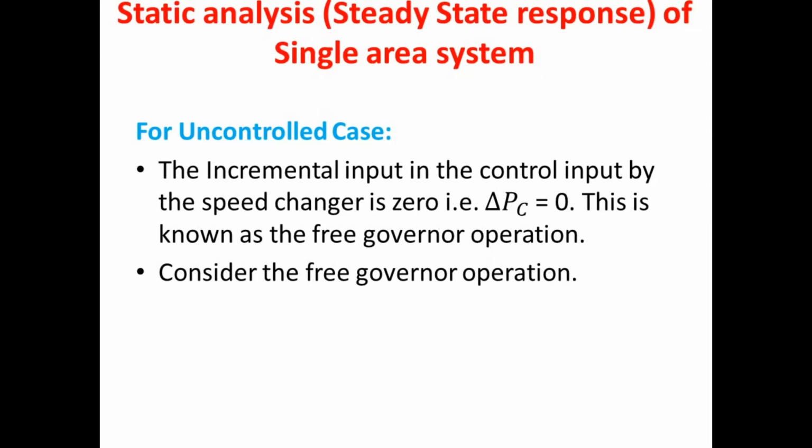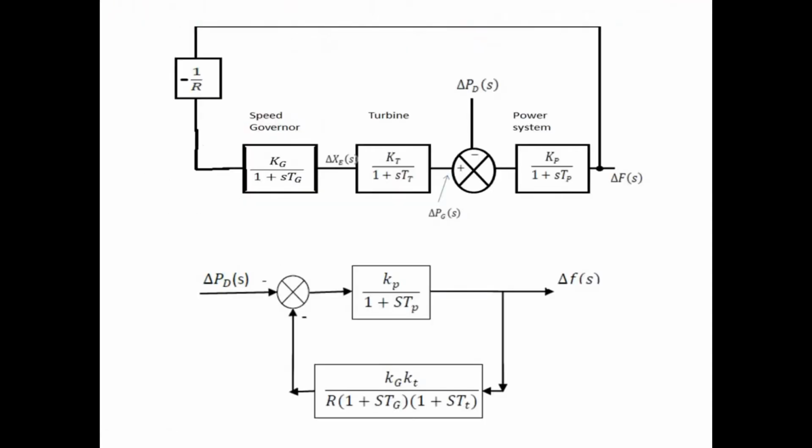This free governor operation is very important, because we can expect this type of questions even in GATE exams too. So the uncontrolled case, that is at the value of del PC equal to 0, we are calling that free governor operation. And this is the block diagram after removing the value of del PC of S from the entire LFC model. And after removing that del PC from LFC, here is the reduced block.